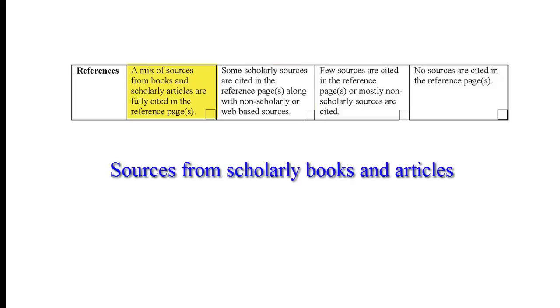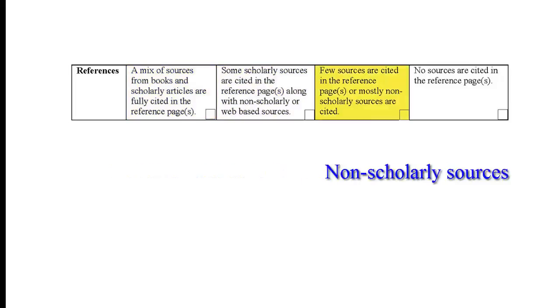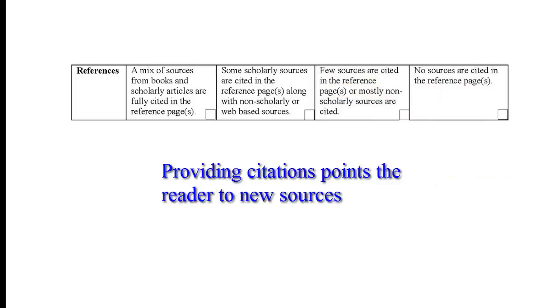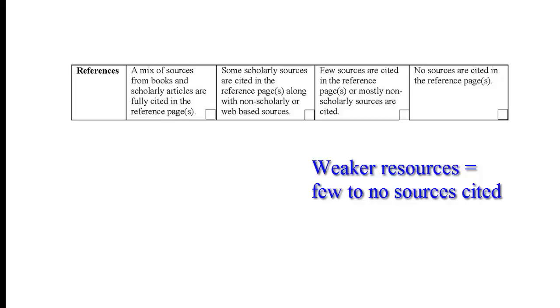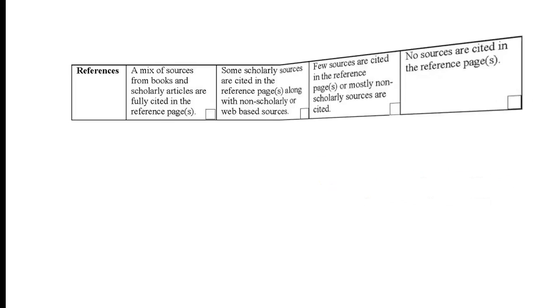References. Does the author of the article cite the sources being used? If sources are provided, are they from scholarly sources, non-scholarly sources, or a mixture? Having complete citations allows the reader to access the sources cited for the research. The weakest scholarly or academic articles use few sources of any kind or have no sources at all.